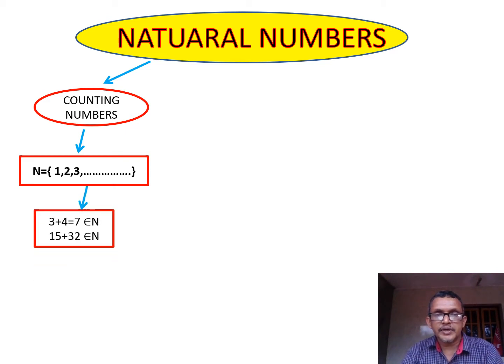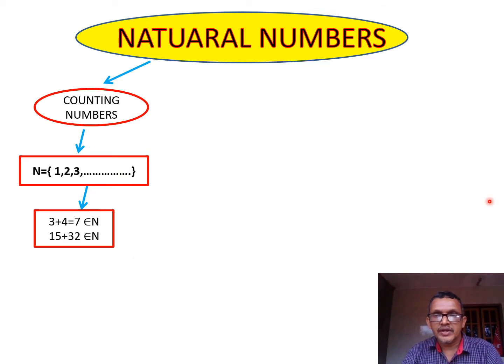Now 3 plus 4. You know that 3 and 4 are natural numbers. If you add them, 7 also belongs to N. Similarly, 15 plus 32 gives 47, which also belongs to N. So if you consider any two natural numbers, their sum is also a natural number.